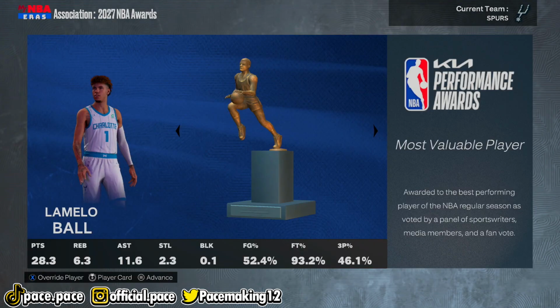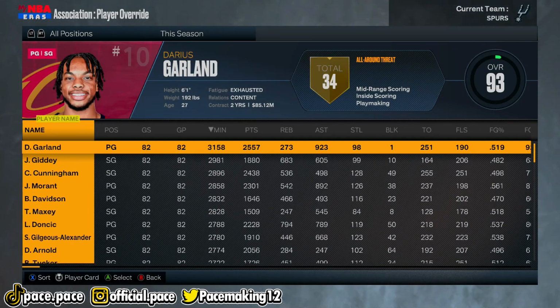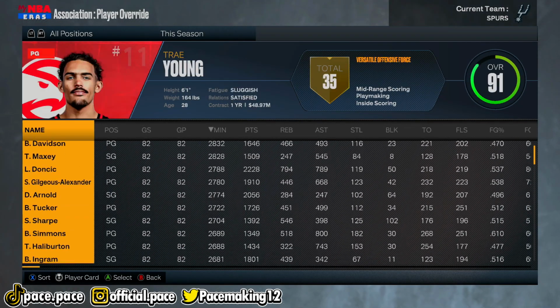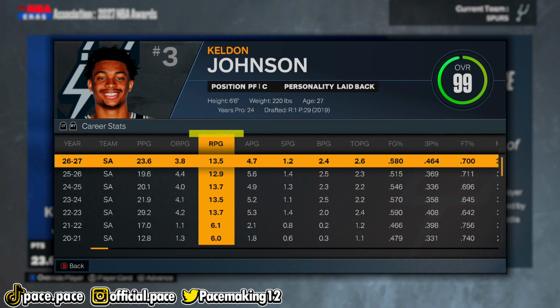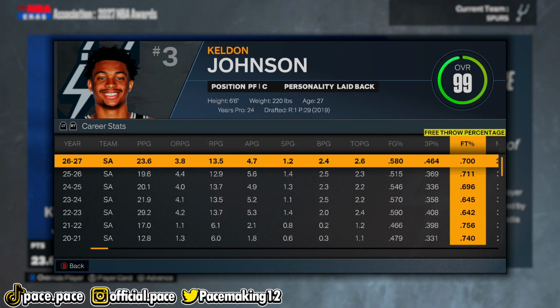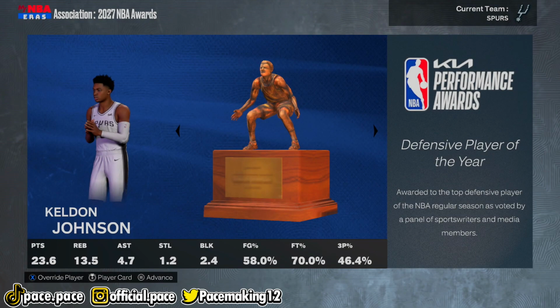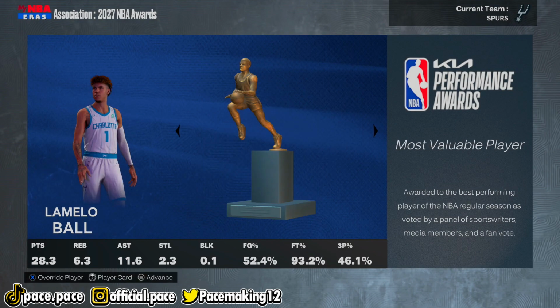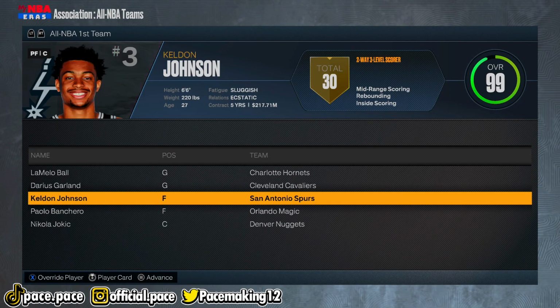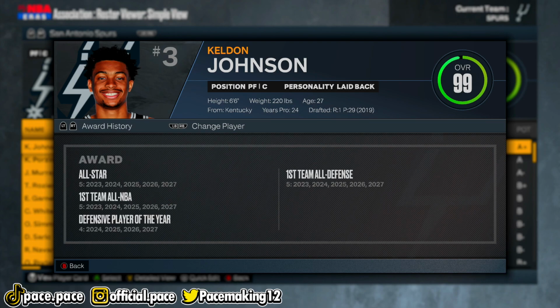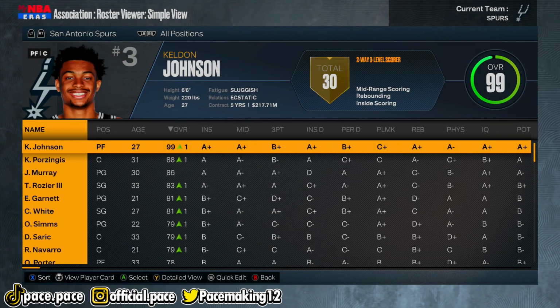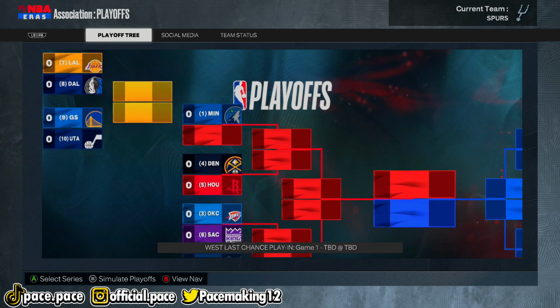Well, I was hoping that Keldon Johnson would win his first MVP, but it ended up being LaMelo Ball. But I'm sure Keldon actually had a good season. Let me see what kind of stats he averaged. He actually averaged a pretty solid 24 points per game and 14 rebounds a game, and his free throw percentage is actually improving. But yeah, he also ended up winning DPOY again. So he's probably not too far from winning an MVP, especially since he keeps making All-NBA first team. And actually, I'm about to count and see how many DPOYs he has. He currently has 4, so I'm expecting him to win 3 more. He's probably actually gonna win a lot more than that.